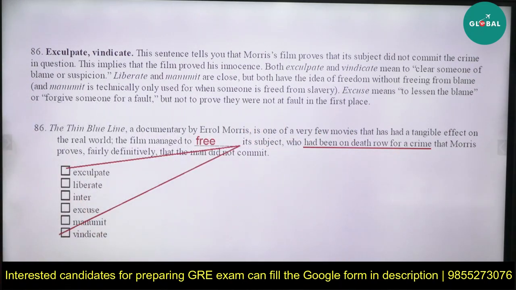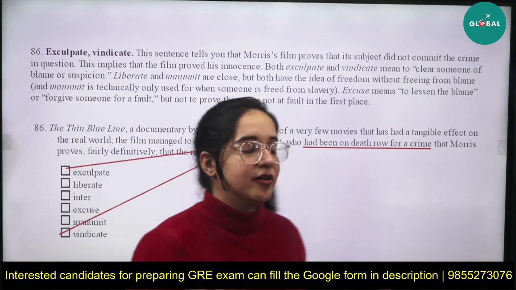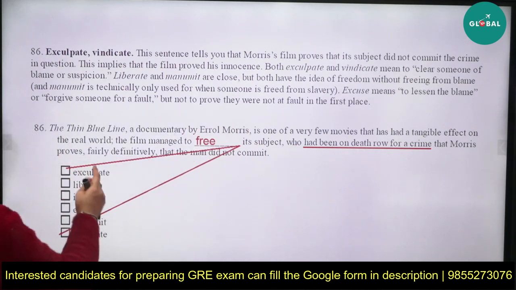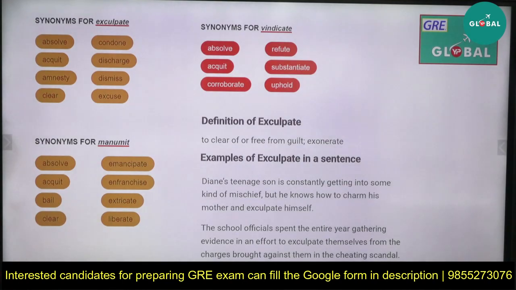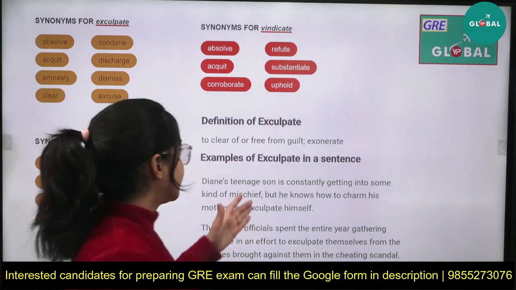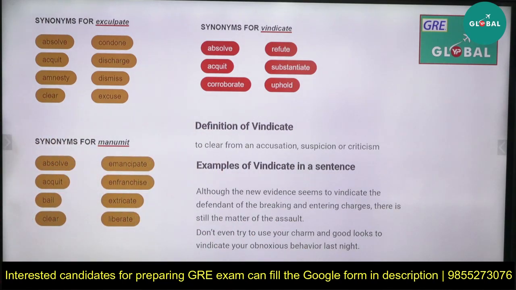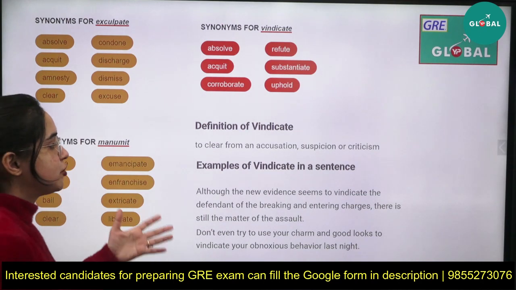Right? So you have this. Now here it is. The Thin Blue Line, a documentary by Errol Morris, is one of the very few movies that has a tangible effect on the real world. The film managed to free its subject. Free मतलब क्या आ गया? Vindicate या फिर exculpate. So vindicate is like to uphold, corroborate, acquit, substantiate, to clear of a guilt या फिर किसी को बोल देना blame से आज़ाद करा देना. ठीक है? Next you have exculpate, that is to clear from an accusation, suspicion or criticism.